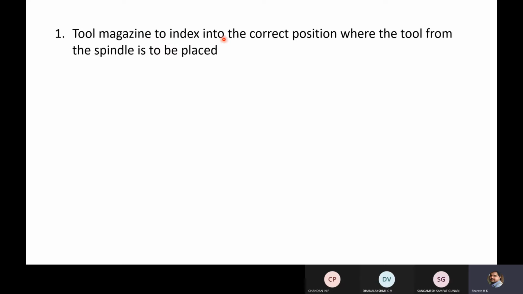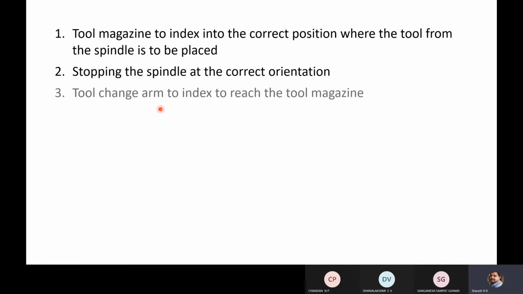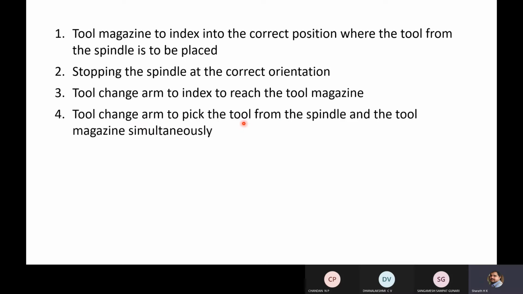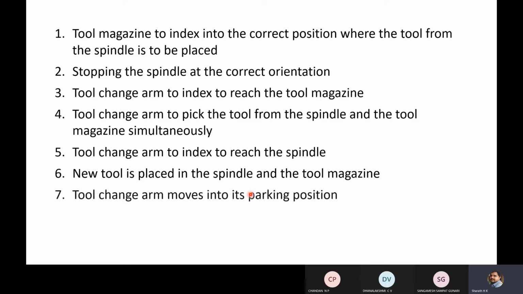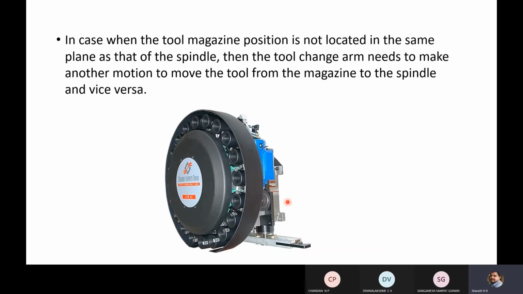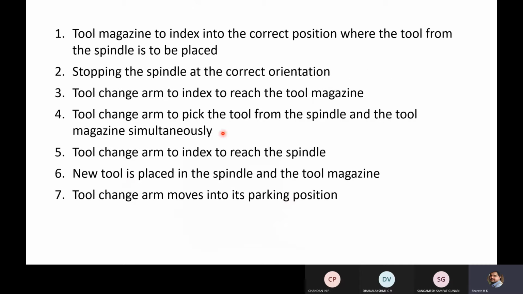Tool magazine to index into the correct position where the tool from the spindle is to be placed. Next, stopping the spindle at the correct orientation. Tool change arm to index to reach the tool magazine. Tool change arm to pick the tool from the spindle and the tool magazine simultaneously. Then the tool change arm to index to reach the spindle. New tool is placed in the spindle and the tool magazine. Tool change arm moves into the parking position. So now you can see that with only 7 steps, the tool changing procedure will be carried out.